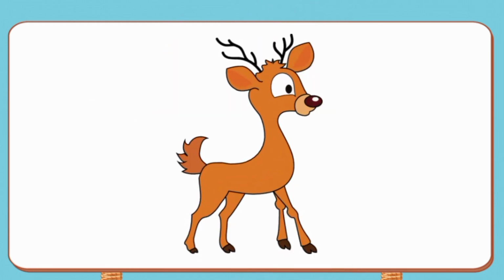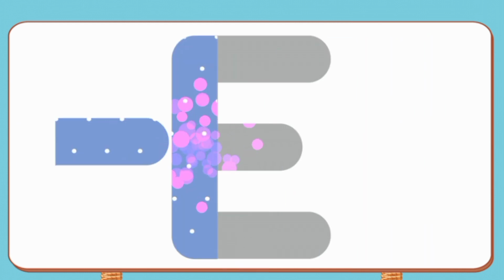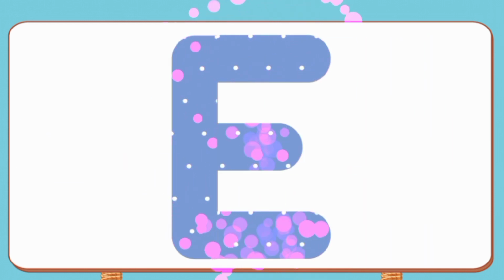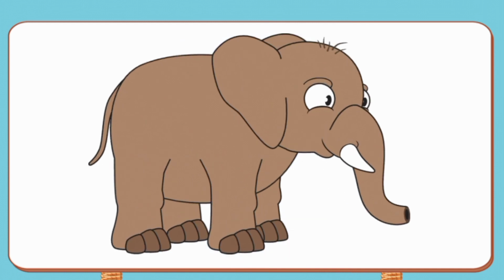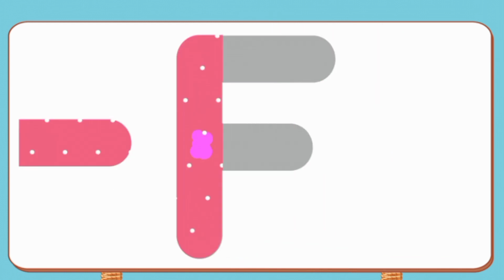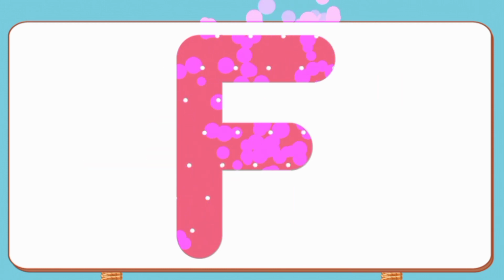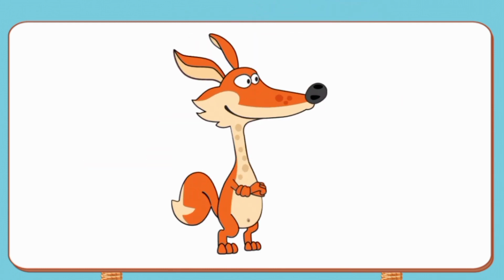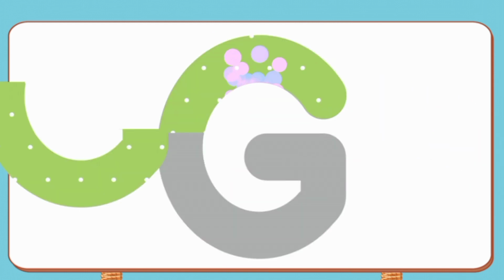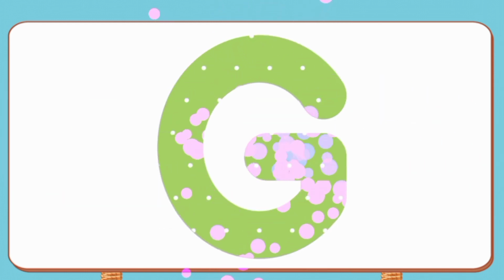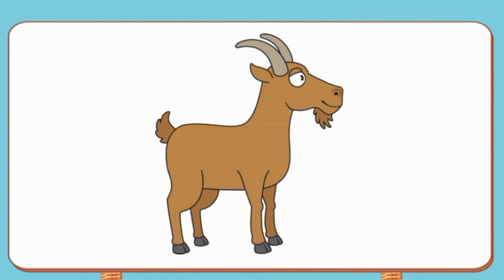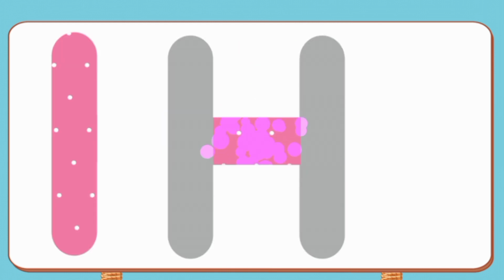D. Deer. Match the pictures to their shadows. E. Elephant. Match the pictures to their shadows. F. Fox. Match the pictures to their shadows. G. Goat. Match the pictures to their shadows.